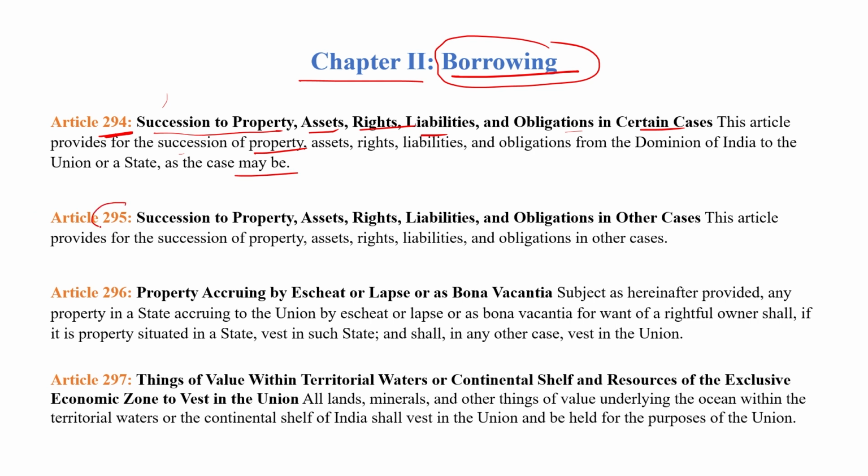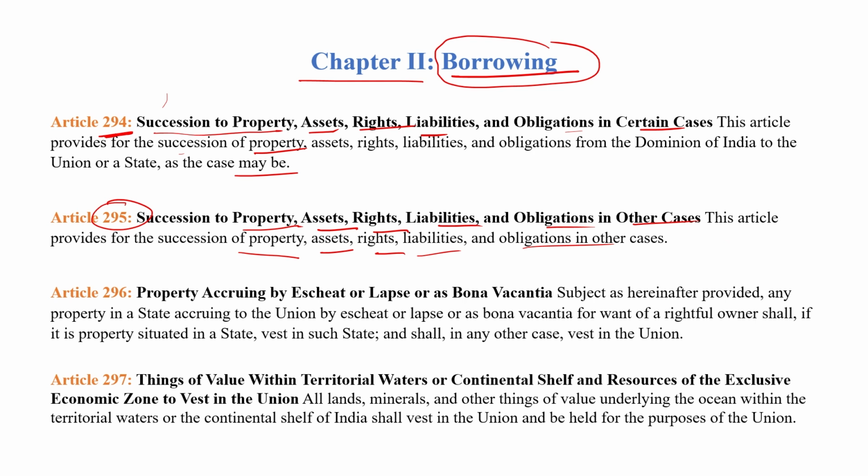Article 295 explains succession to property, assets, rights, liabilities and obligations in other cases. So this article provides for the succession of the properties, assets, rights, liabilities and obligations in other cases.